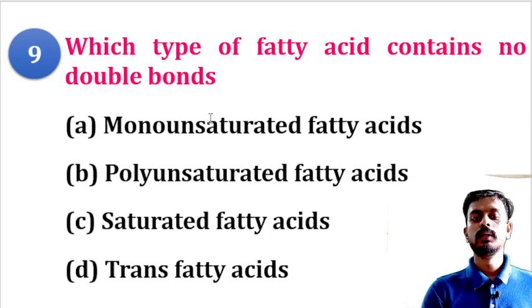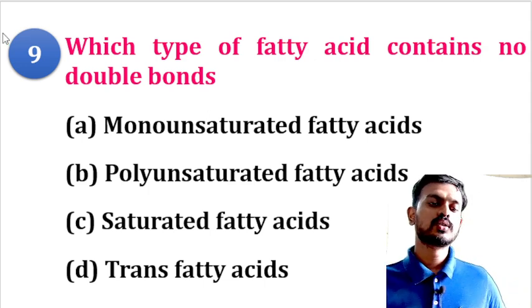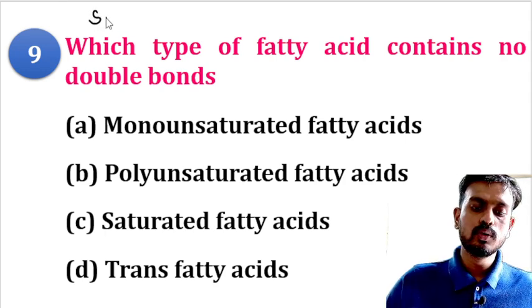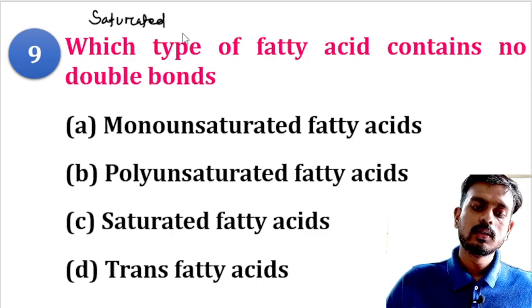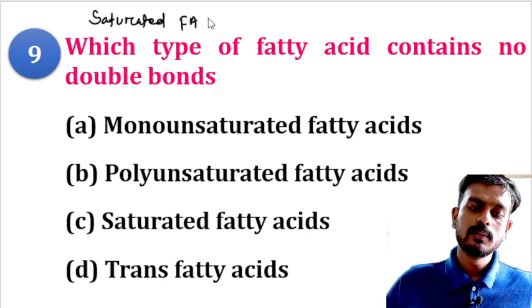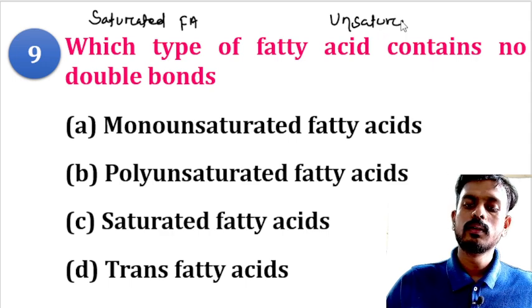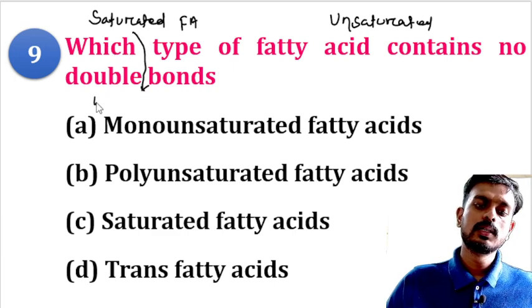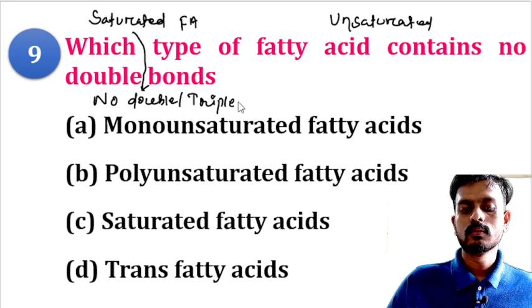So moving to the next question, which type of fatty acid contains no double bond? Fatty acids are broadly classified into two classes. One is saturated fatty acid, another one is unsaturated fatty acid. Remember, saturated fatty acid contains no double or triple bond.